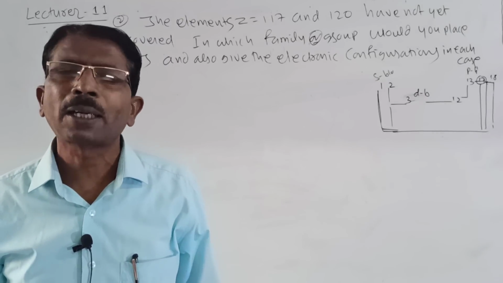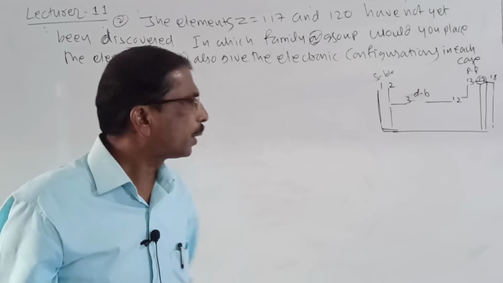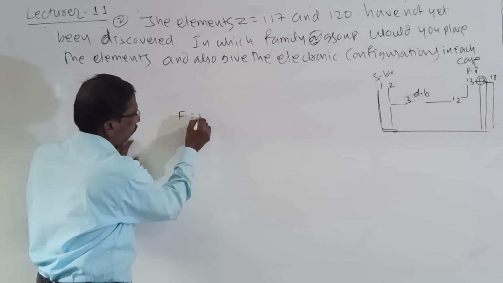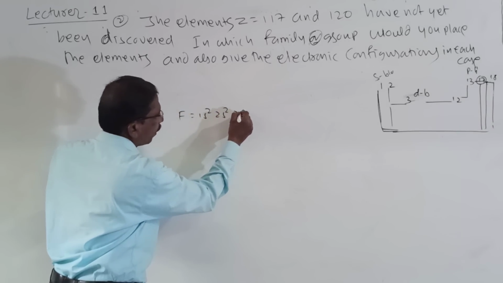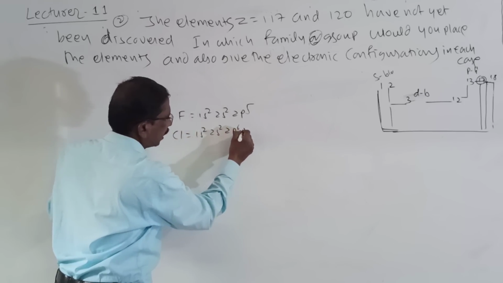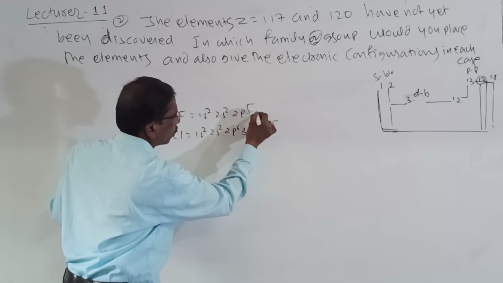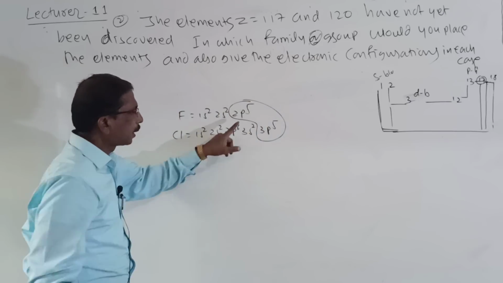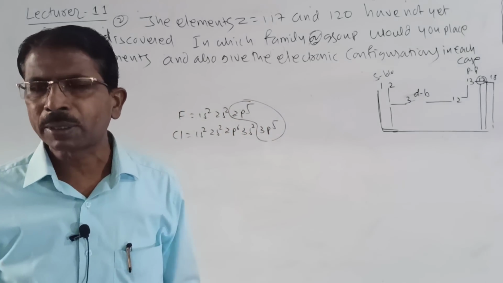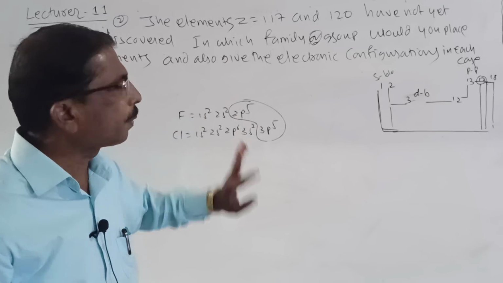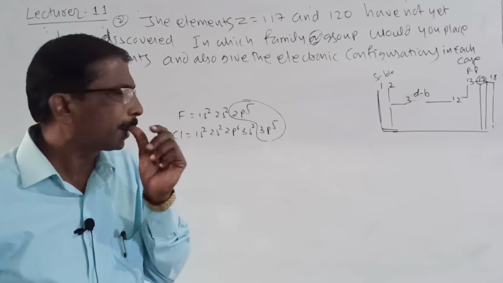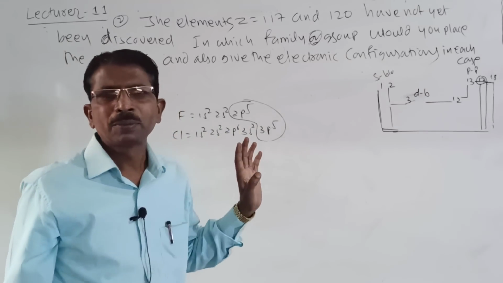Then what is the general electronic configuration of halogens? We know that, for example, fluorine is 1s2 2s2 2p5, and chlorine is 1s2 2s2 2p6 3s2 3p5. Look here students, the p orbital contains 5 electrons. All the halogens have 5 electrons in the p orbital. So this 117 belongs to the halogen group, and its electronic configuration must be p5.